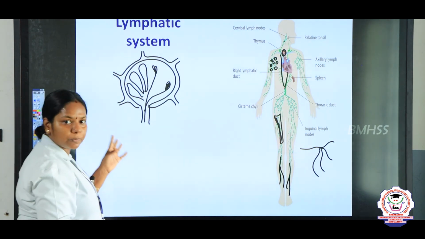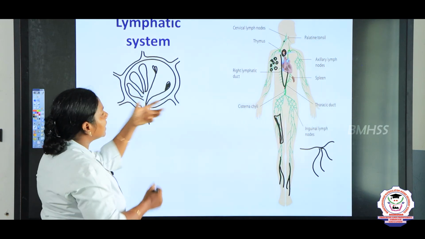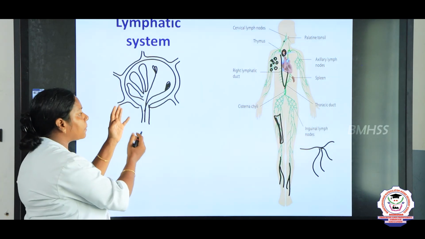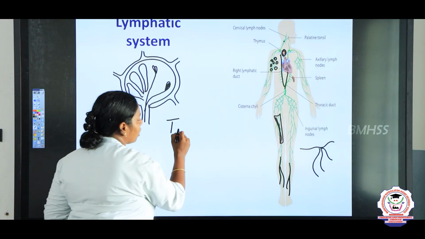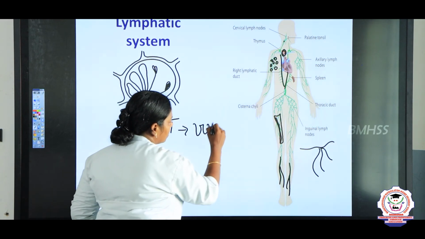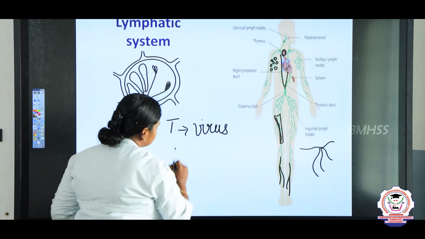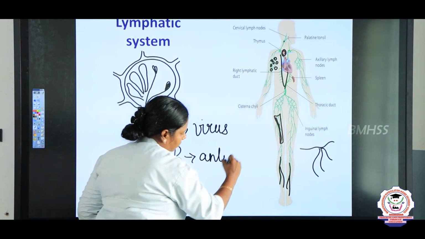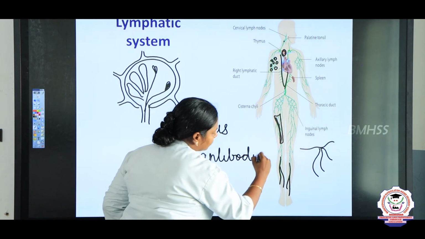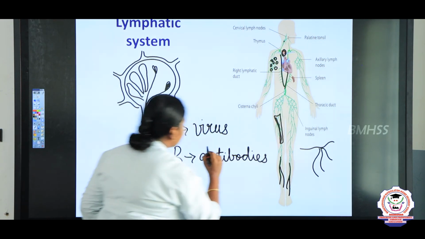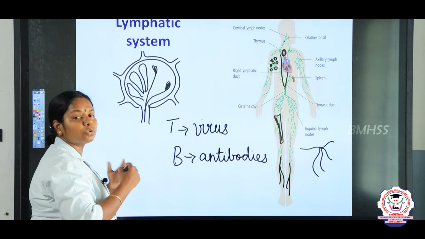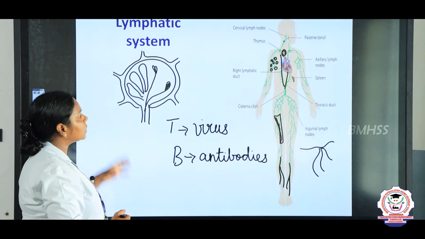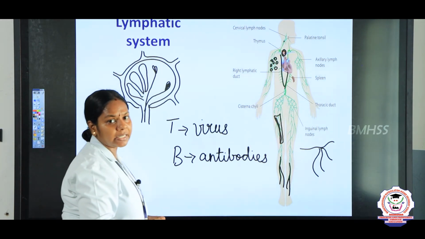So through these lymph nodes only, what happens? The lymphocytes accumulate. B lymphocyte, you know, T cells are responsible for fighting against a virus, and B cells produce antibodies, right? So these lymph nodes circulate the T cells and the B cells throughout our body. So this is about the lymphatic system.